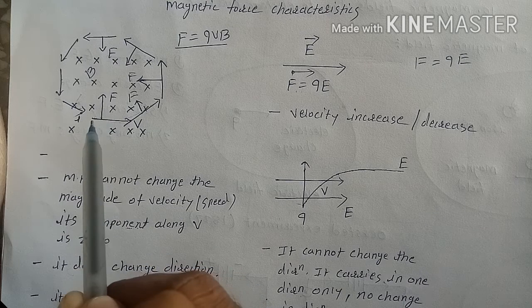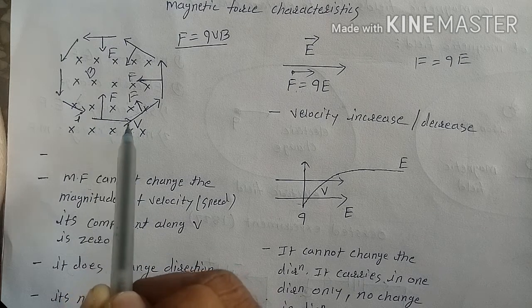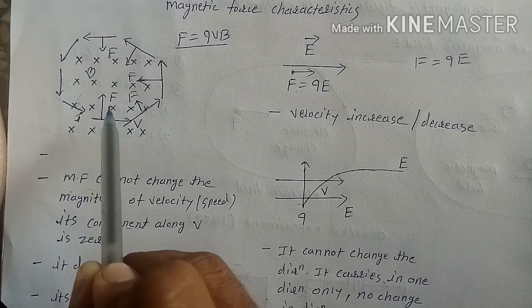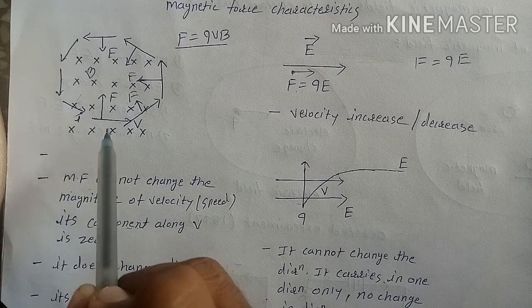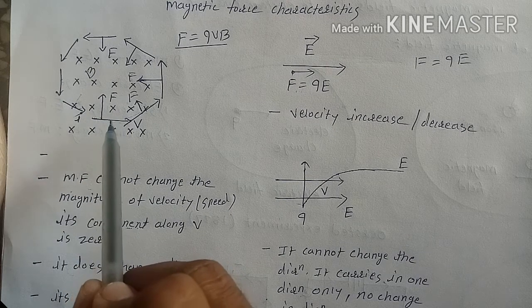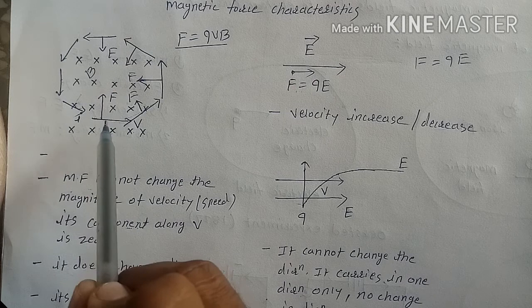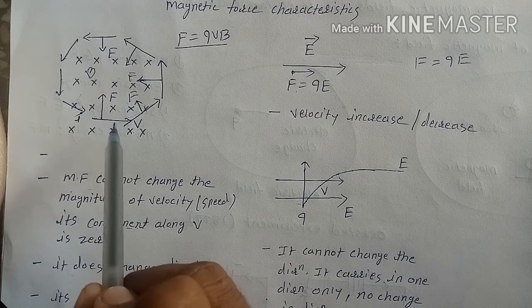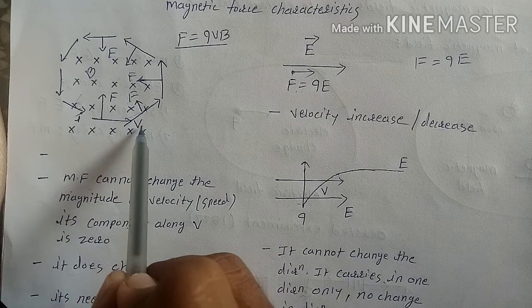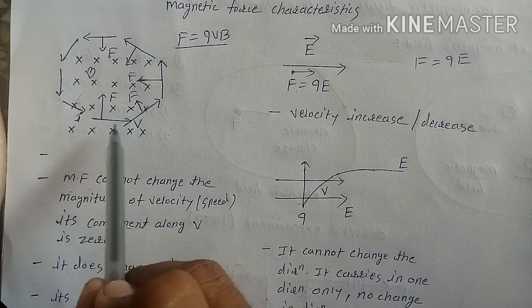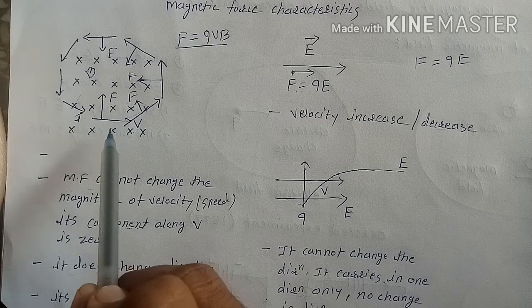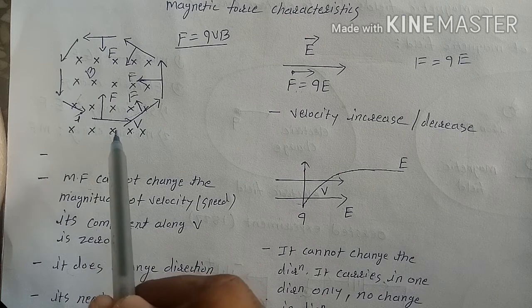Here this is the force, and what is the component of this force in this direction? Answer is F cos 90, and F cos 90 is 0. So no force is acting in this direction. If no force is acting in the direction of velocity, then this force cannot change the magnitude of velocity. It cannot increase or decrease the velocity.